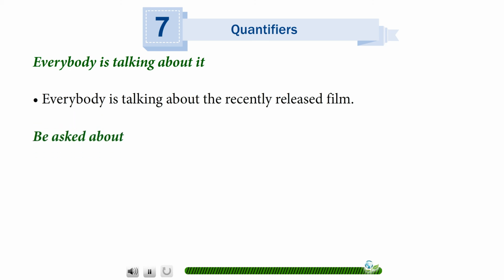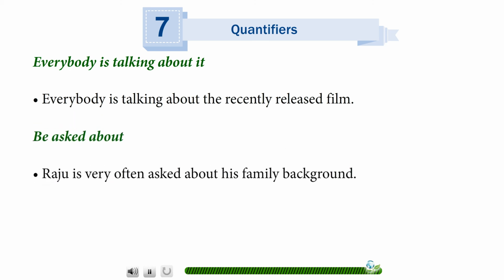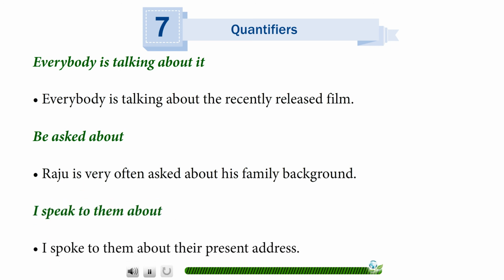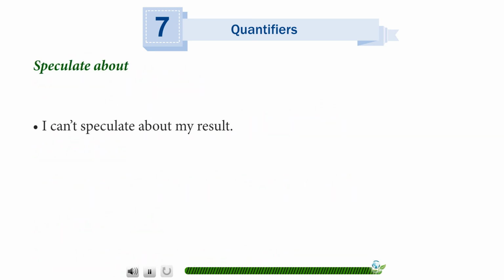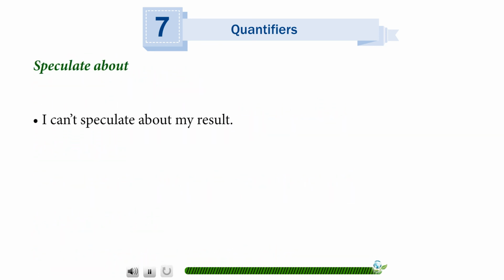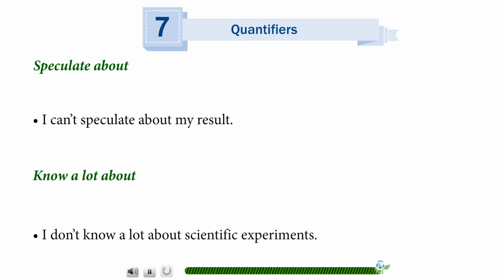Be asked about. Raju is very often asked about his family background. I speak to them about. I spoke to them about their present address. Speculate about. I can't speculate about my result. Know a lot about. I don't know a lot about scientific experiments.